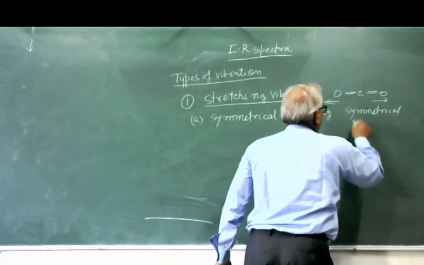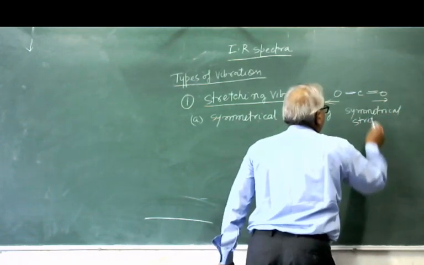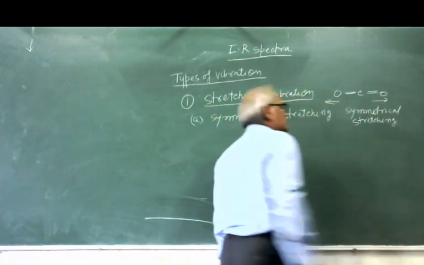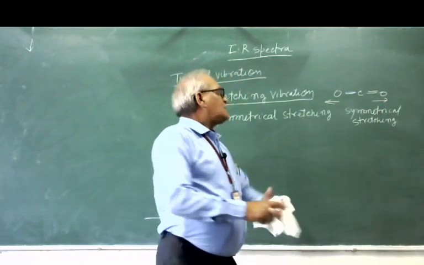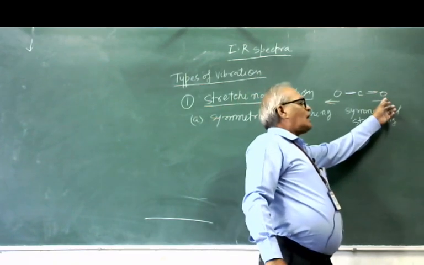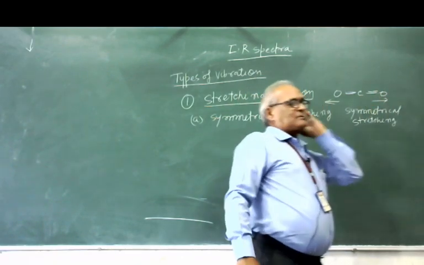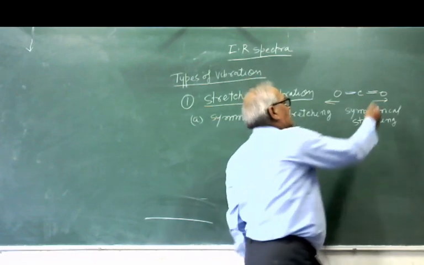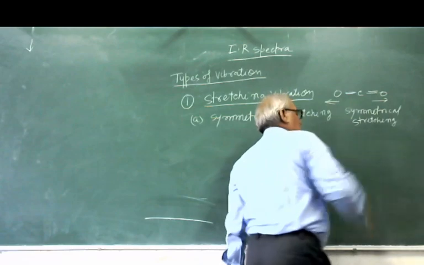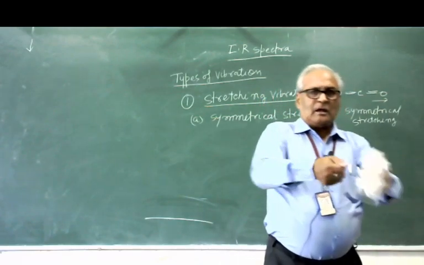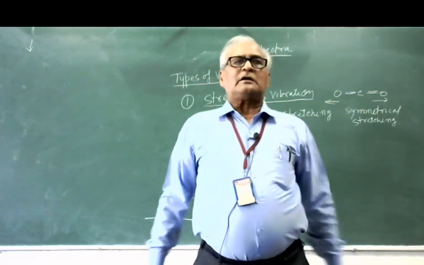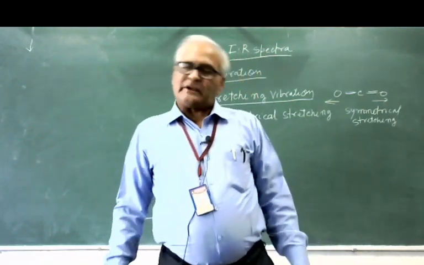In symmetrical stretching, this oxygen atom goes away from the carbon, this oxygen atom also goes away from the carbon, and again it comes toward the center, it also comes toward the center. So in this way, physically you can observe this type of stretching, which is known as symmetrical stretching.